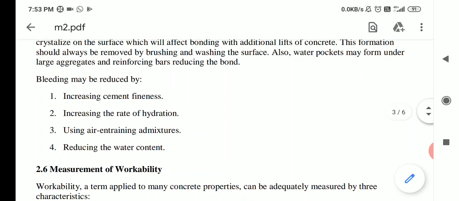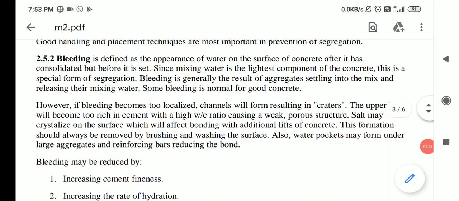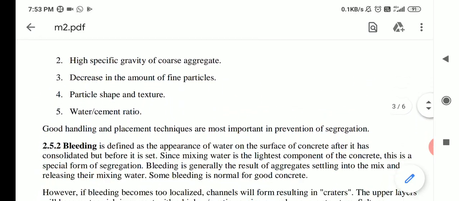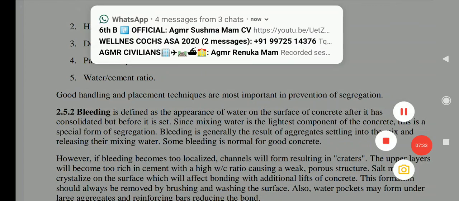Okay, so remember, there are two important terms related to fresh concrete. One is segregation, and another one is bleeding.